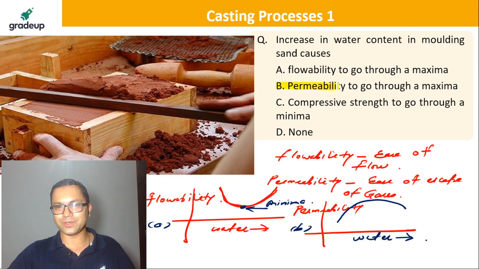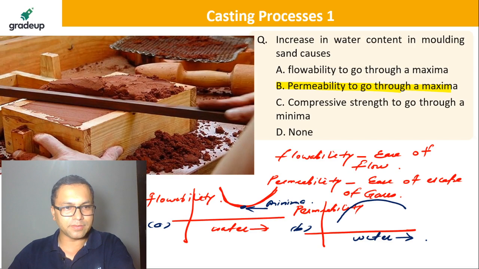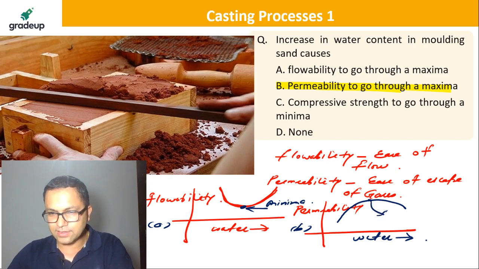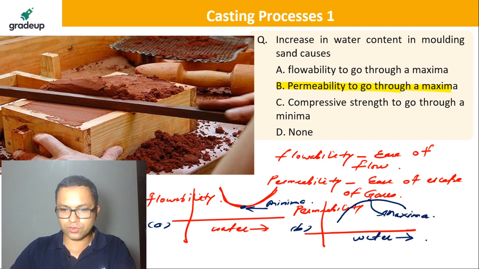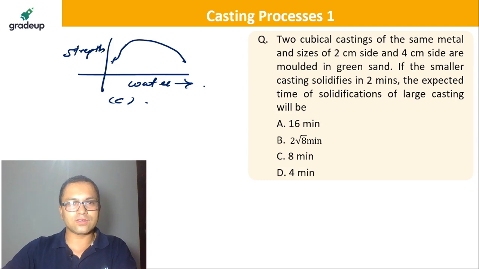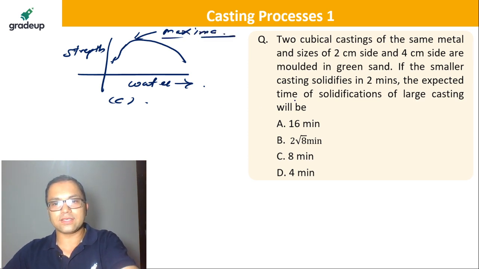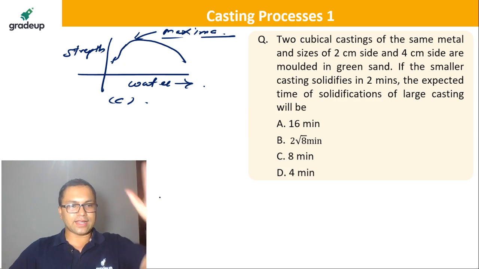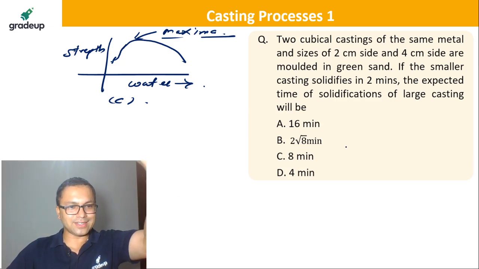Yes, obviously it's going to be permeability because it goes through a maxima here. This point here is called maxima. This is the maximum value. This goes through a maxima. Now this one is also a maxima over here. This also goes through a maxima. So B is the option, guys. Is that good? How many of you got it correctly?